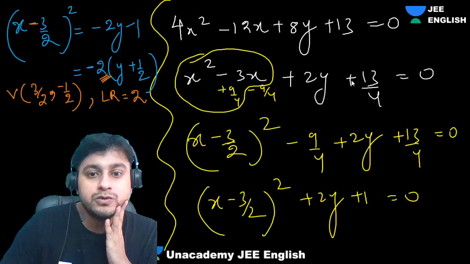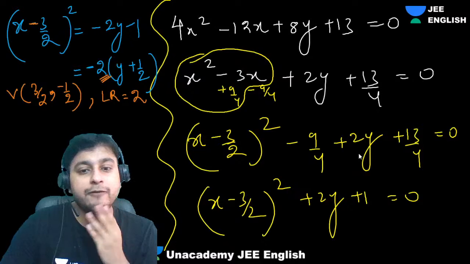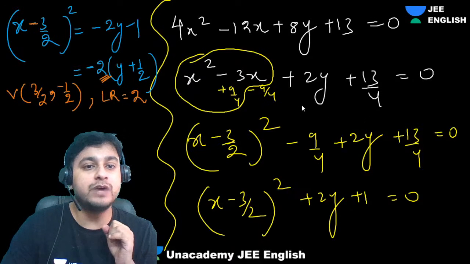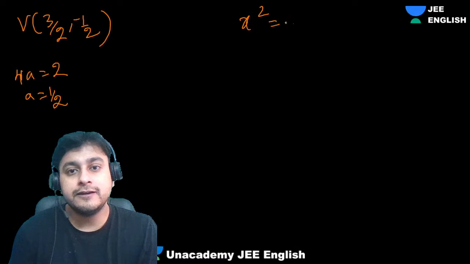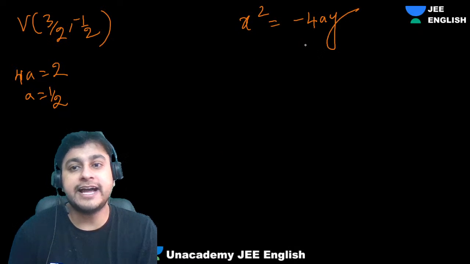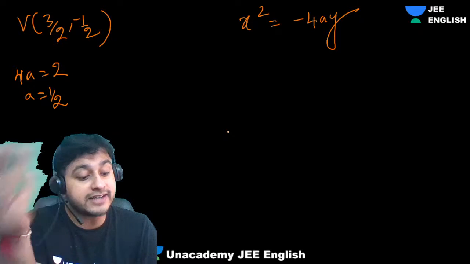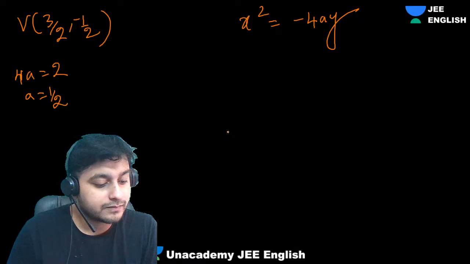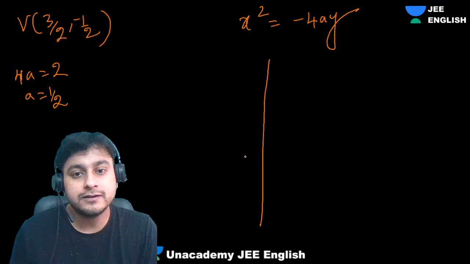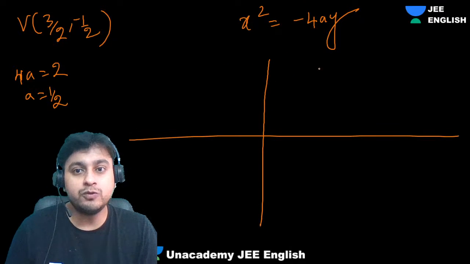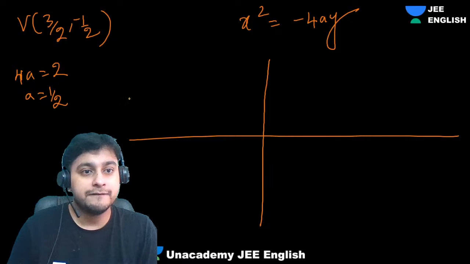Okay, now what type of parabola is it? Compare with which one? Isn't it x square equals minus 4ay type? Understand the type. So what will you get? It's a downward facing parabola, na? With vertex at 3 by 2 comma minus half.